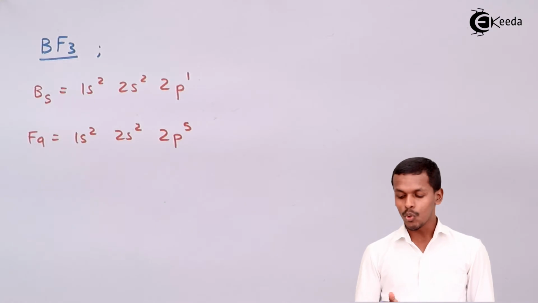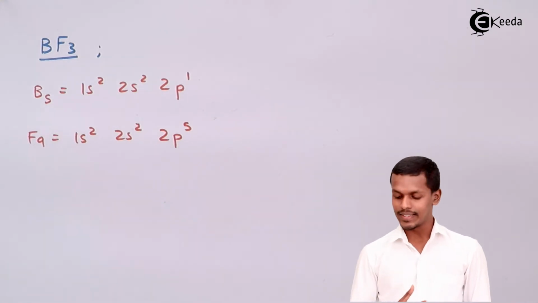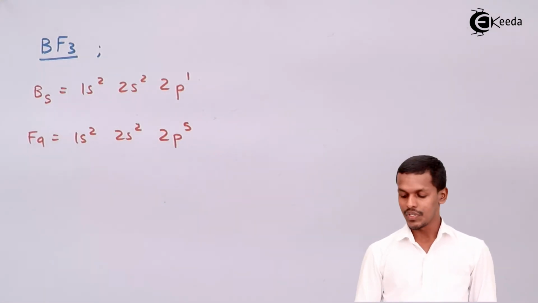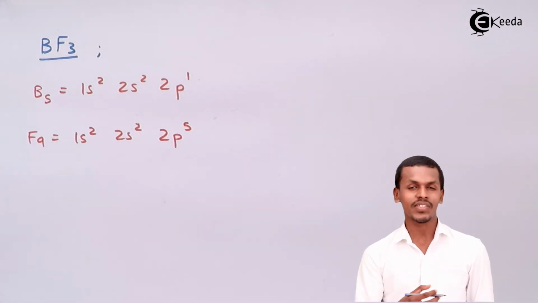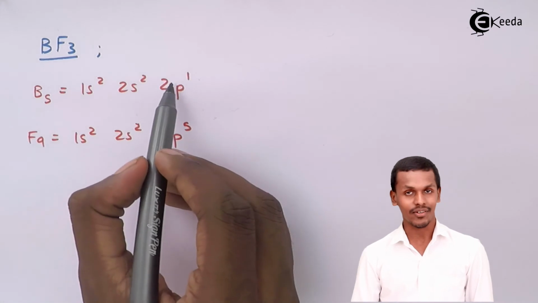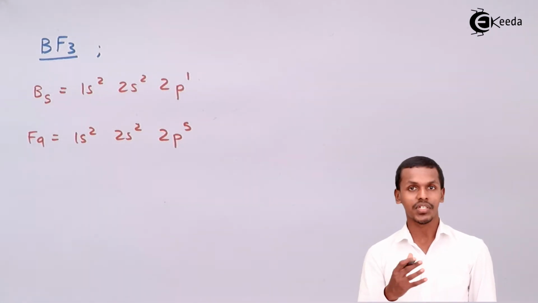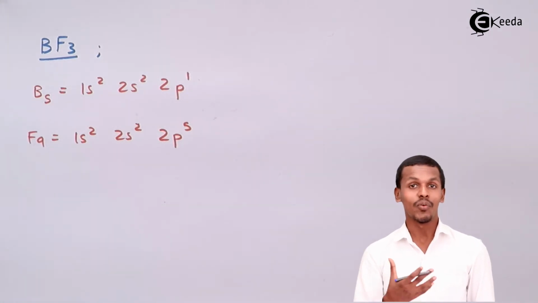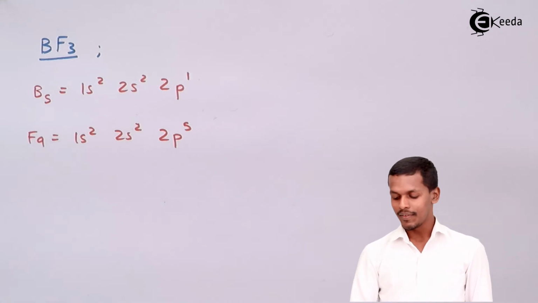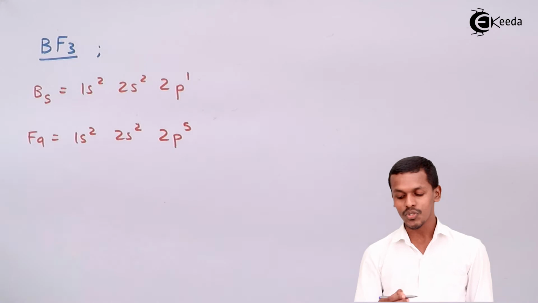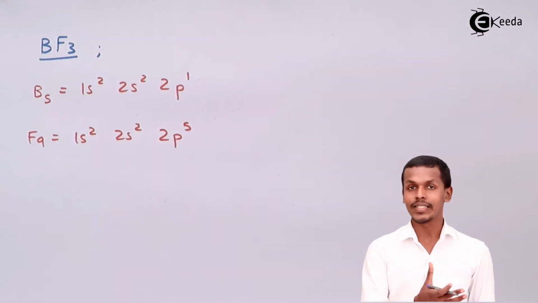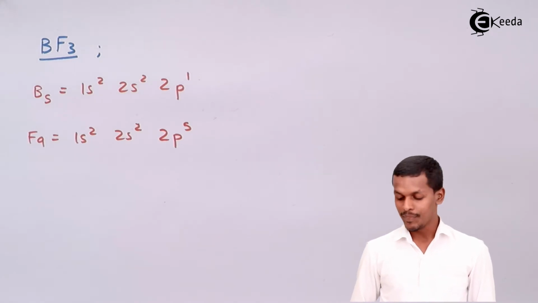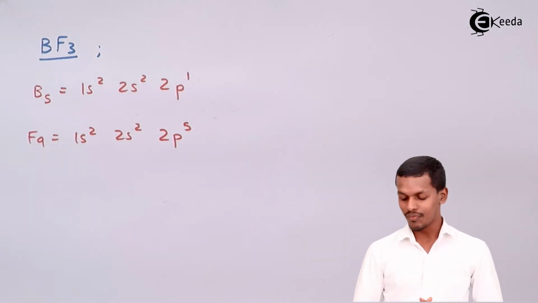Talking about the boron, boron has an outermost shell accompanied by 2s and 2p, and the total number of electrons present in the outermost shell is 3 electrons. So that's the reason we could draw the Lewis structure of the boron very easily. While talking about the fluorine, fluorine has an outermost shell which consists of a total of 7 electrons, just like that of the chlorine. And let us see how the bond forms between these two.